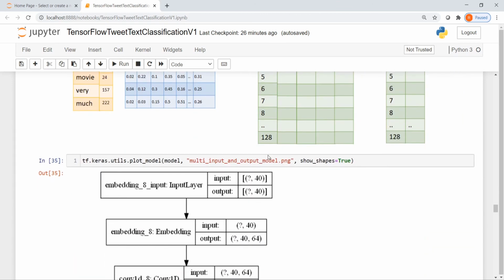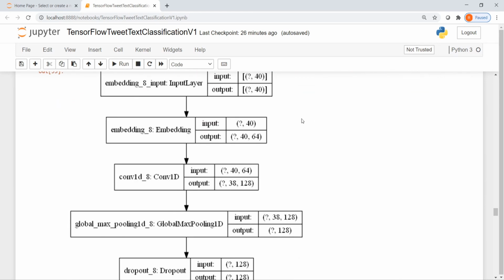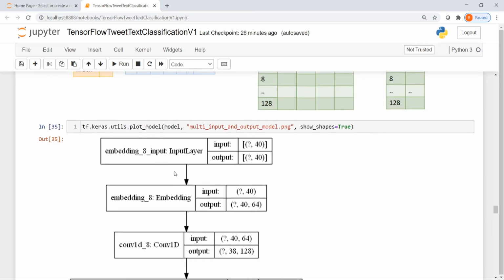Now we can also visualize this convolutional neural network using the utils in Keras. You can plot the model and see that it prints the same thing: you have an input layer where sequences are of length 40. The question mark stands for the batch size. Then you give it to the embedding, and you get 40, a sequence where each value is represented by a 64-dimension embedding.